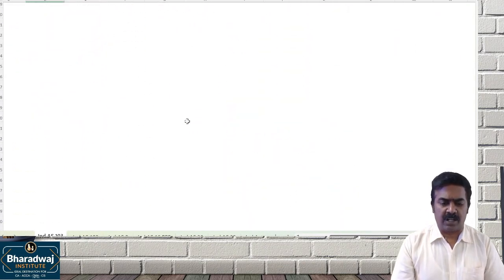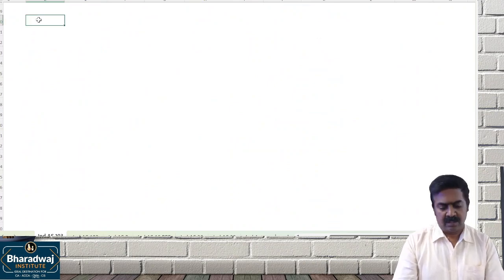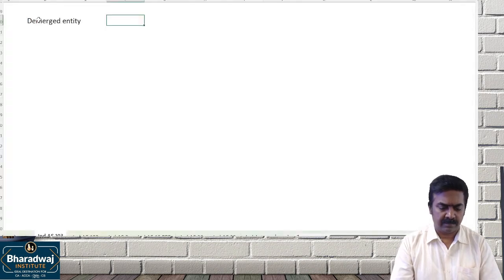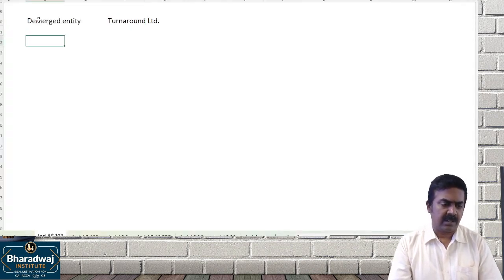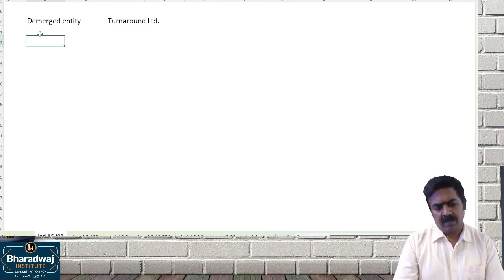So will you follow the normal acquisition method or the pooling of interest method? Okay, demerged entity. What is the new entity? What is the name of the new entity? Turnaround Limited. Okay.